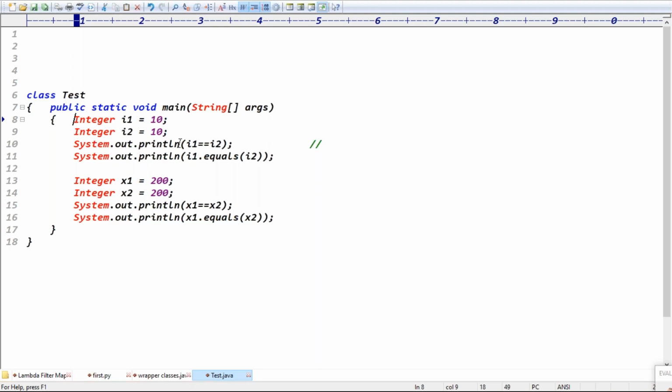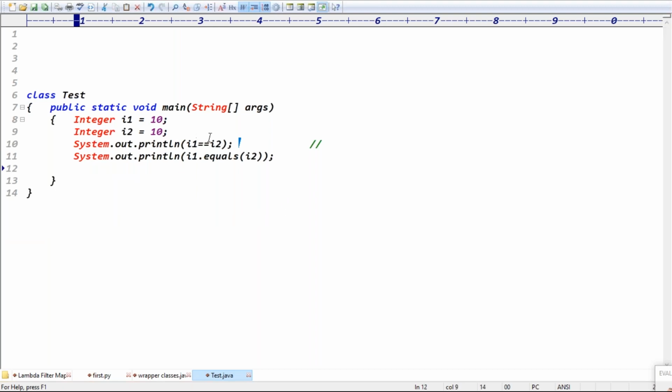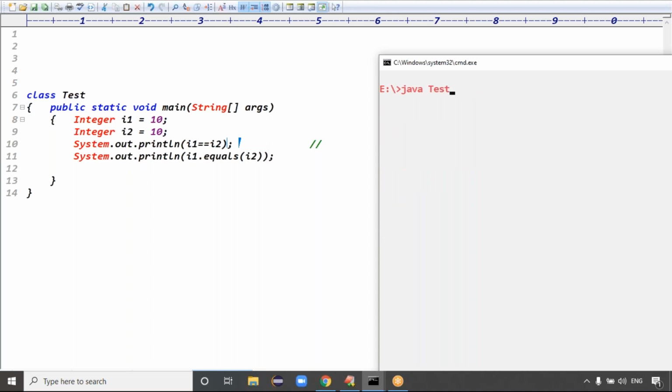In this case, i1 == i2, what is the output now? The valueOf method will cache the data between minus 128 to 127, right? Definitely it will cache the data between minus 128 to 127. So i1 == i2 is true or false now? True. Definitely true. The second one is also data comparison, 10 and 10, both data are the same, so it also returns true, right?